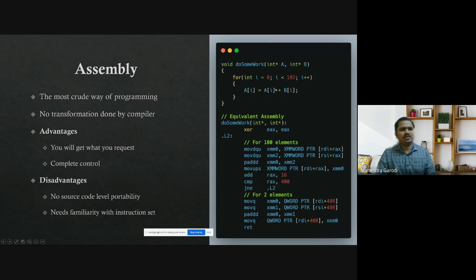You can see a very simple example where I'm doing element-wise addition of two arrays. I'm doing it for 102 elements, and I have hard-coded the value.